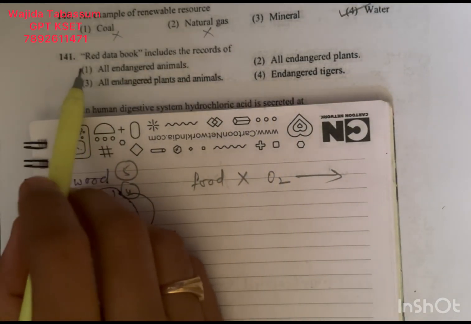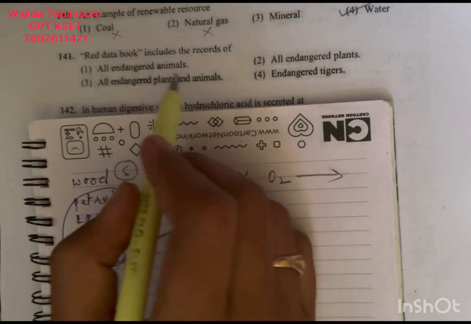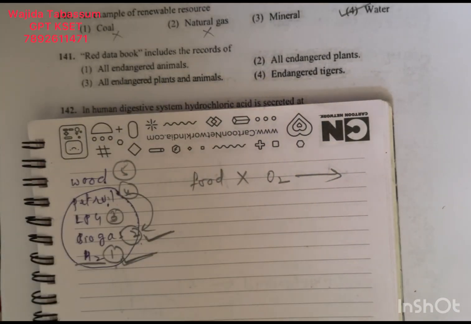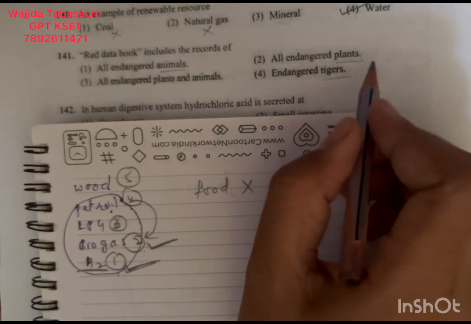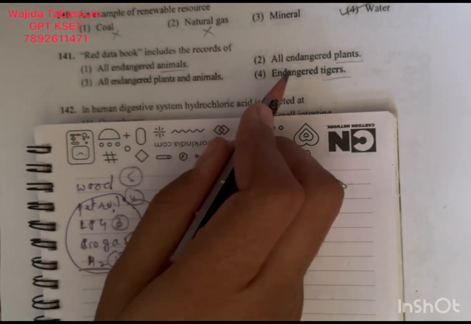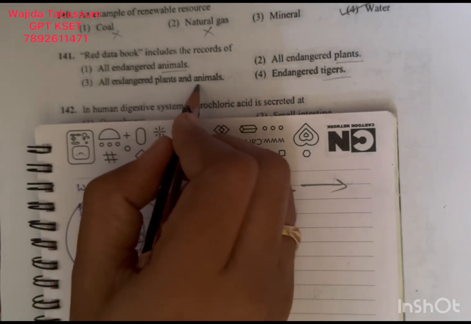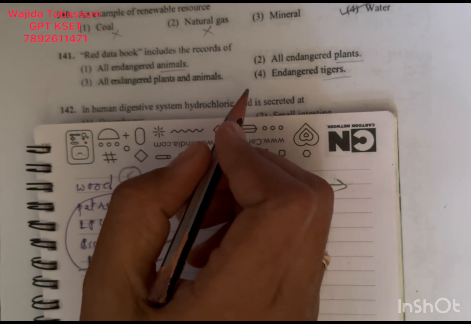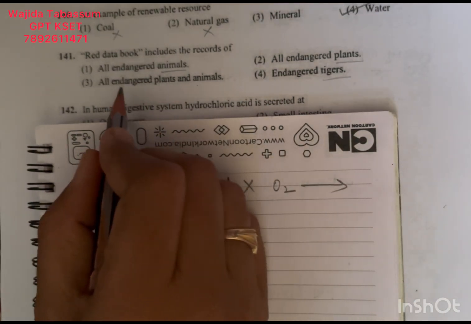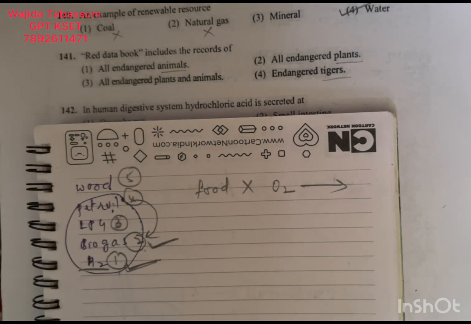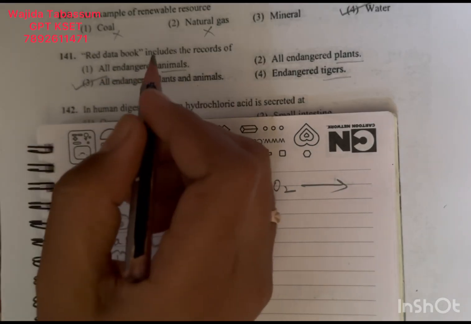Next, 141. Question number 141. Red data book includes. See, red data book, here in all the options they are saying endangered. Yes, of course. But here they are saying only animals, here only plants and here only tigers. So it is not only plants or animals. It includes all endangered plants, animals, and even fungi and other living things which are undergoing endangerment. It keeps the record of all those. Okay, so answer is 3.